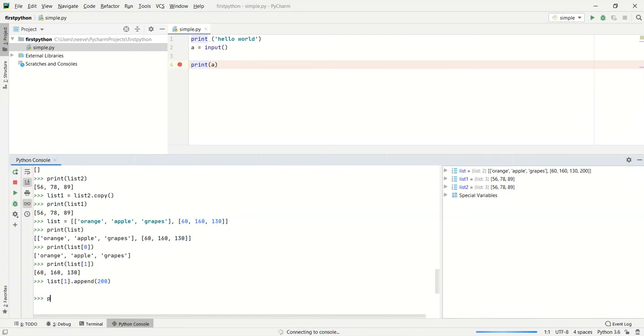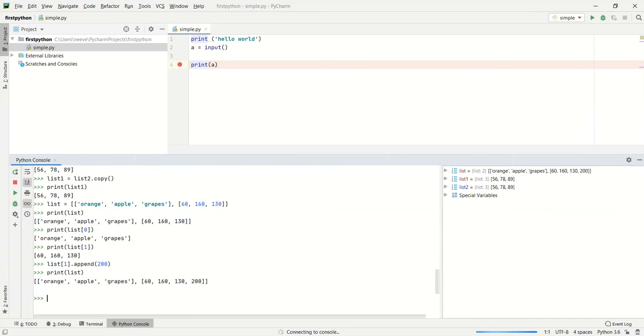If we print the list, the first element of the complete array has three elements, orange, apple and grapes, and the second series of values has 4 elements. Like that, we can design the list according to our need in Python programming.